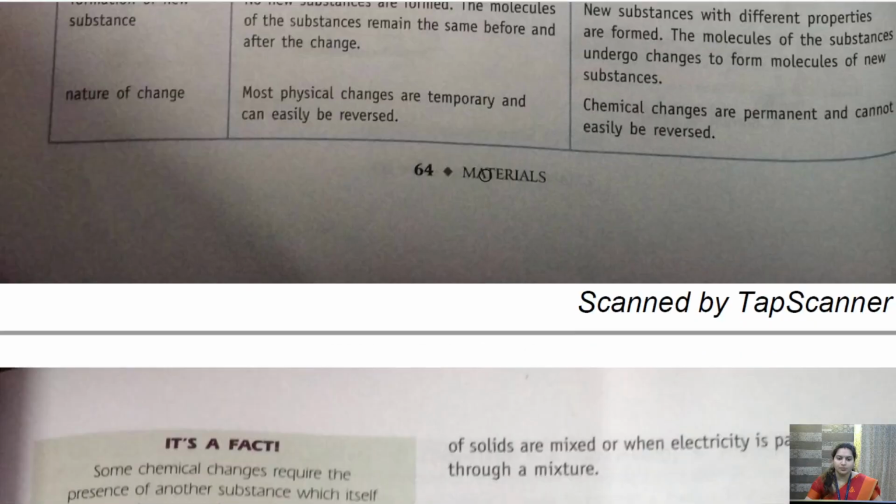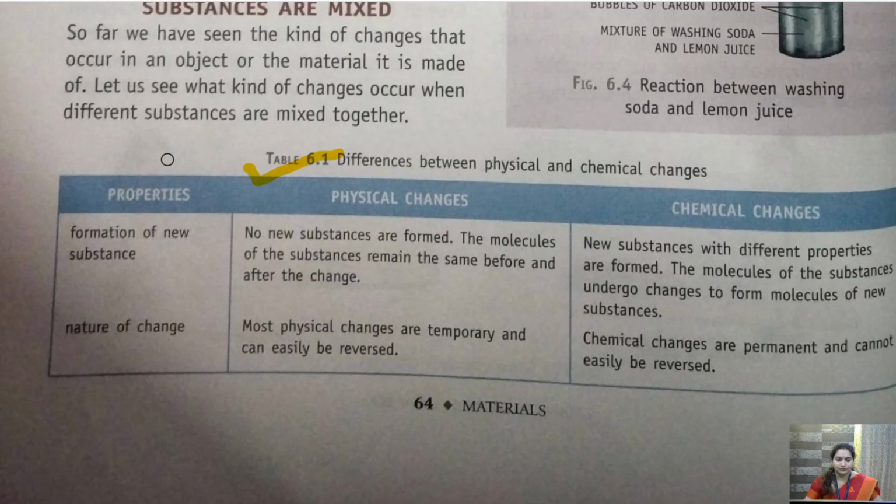This is very important. Let's see what the difference is between physical and chemical change. In physical change, no new substances are formed. In chemical change, new substances with different properties are formed.